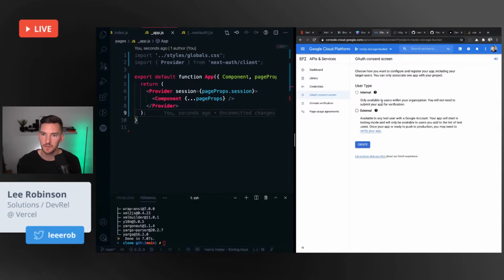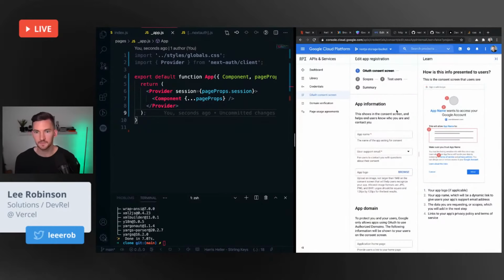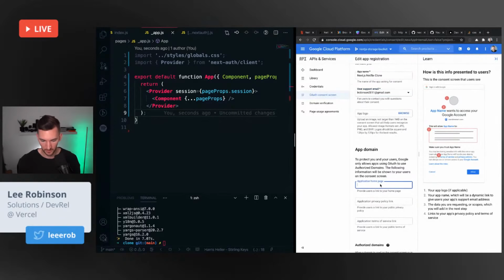Let's see, internal or external? External. App name, Next.js Netflix clone. Support email, sure. App logo, Homepage. Netflix clone.forsell.app. Actually, Next.js Netflix.